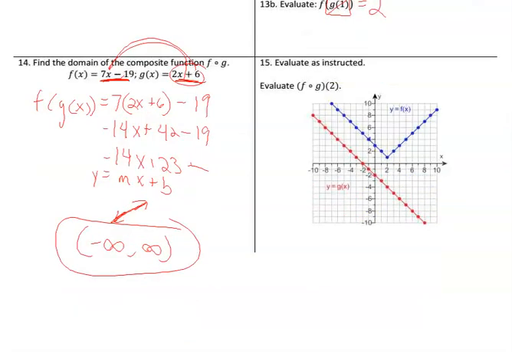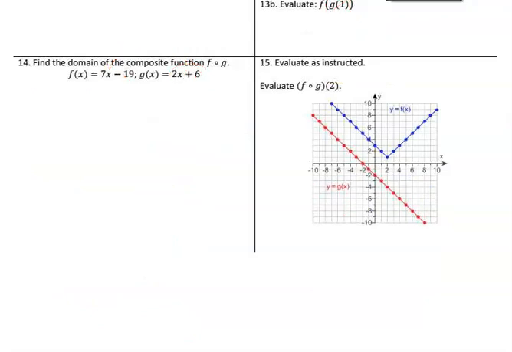And last one, we want f of g at 2. So that's the same thing as saying f of g of 2. Well, g of 2, I've got to do that first. G of 2, well, this one is f in blue on mine. So down here, g of 2 is negative 4. So that's f of negative 4. So I go to negative 4 and go up to f, and that y value is 7. And that's f of negative 4.